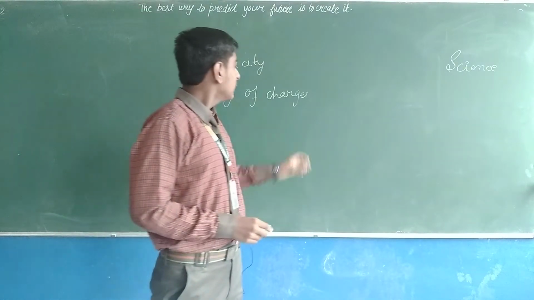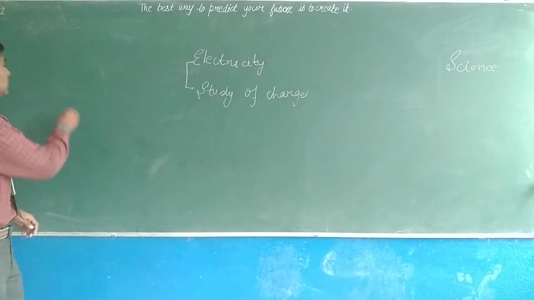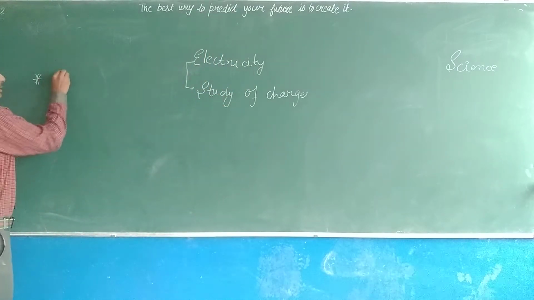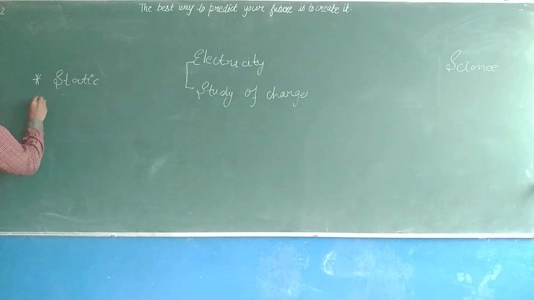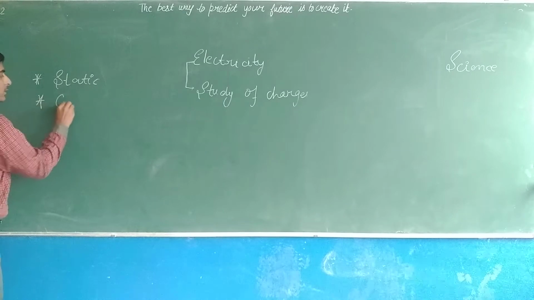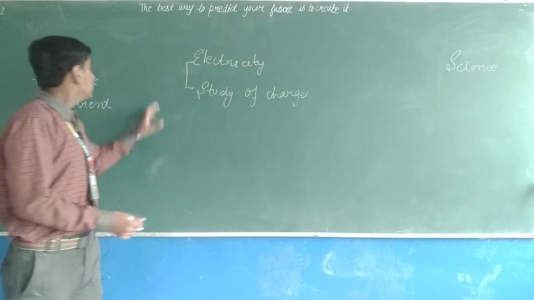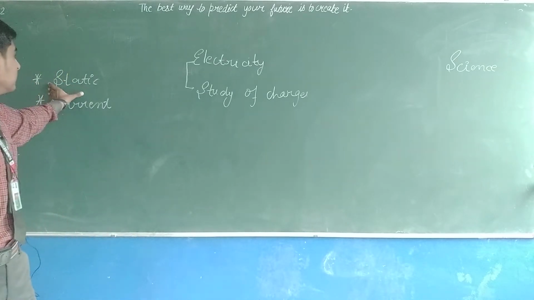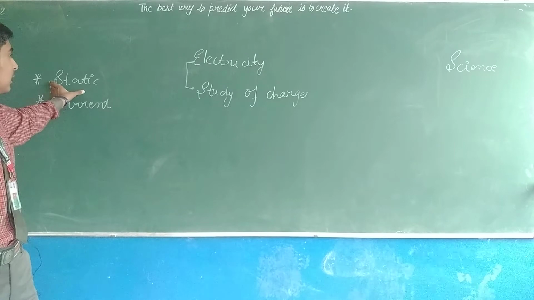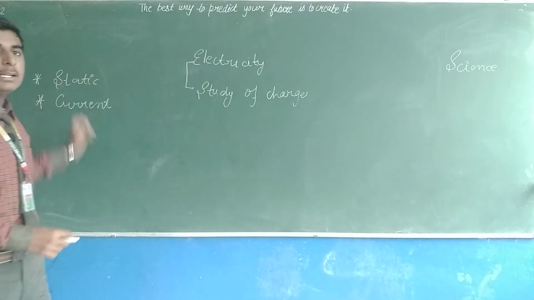So now we will further continue our topic. There are two types of electricity. First one is static electricity, and second one is current electricity. How many types? Two types. Name them: static and current electricity.